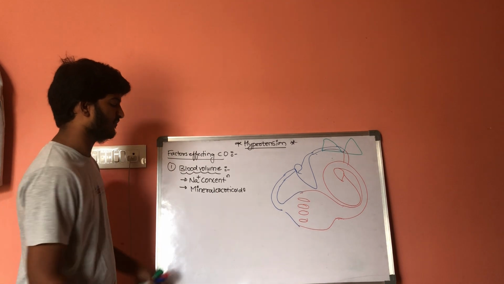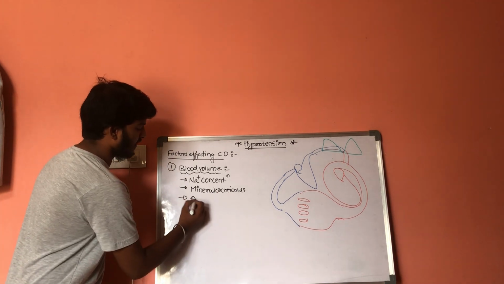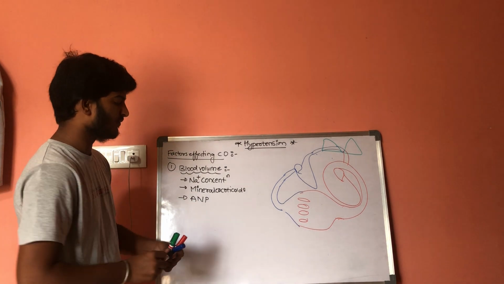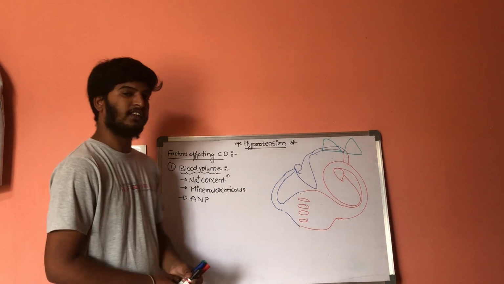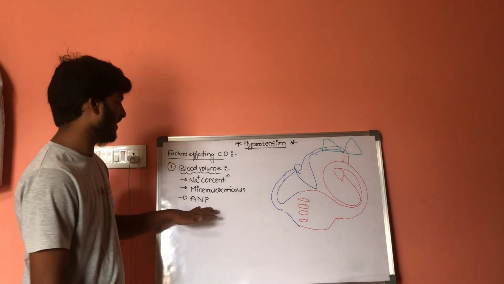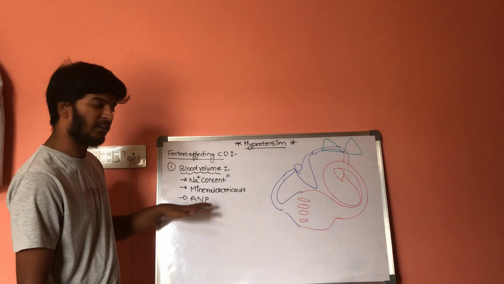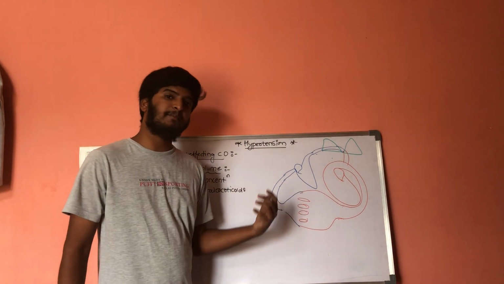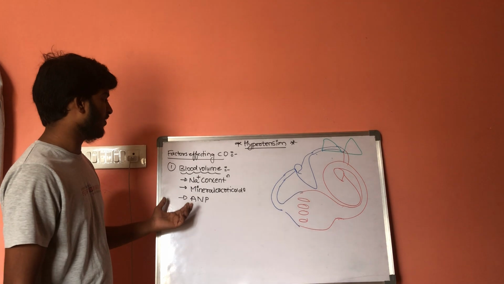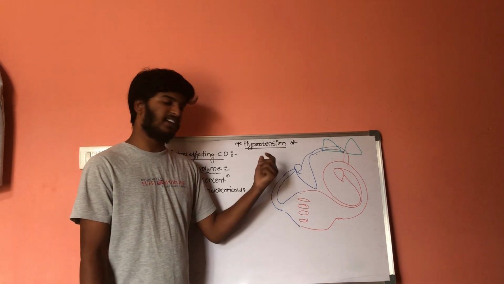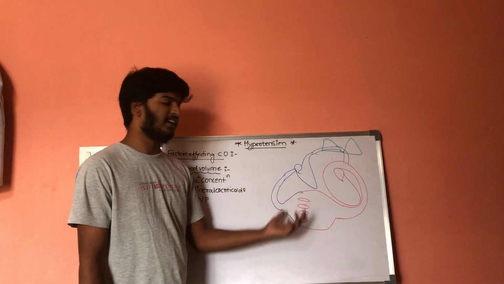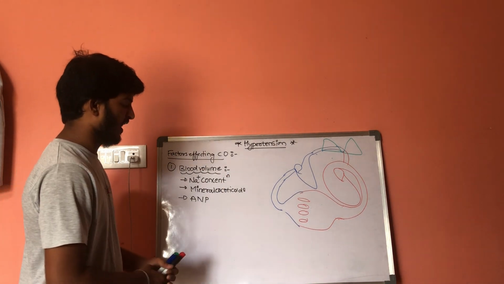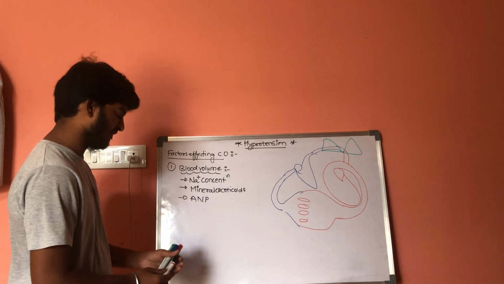And next one is atrial natriuretic peptide. If there is an abnormality within the atrial natriuretic peptide hormone, it increases the blood volume. If there is an increase in the blood volume, it results in an increase in the venous return, an increase in the cardiac output, and an increase in the systemic hypertension. So these are some factors which influence the blood volume. And next one is cardiac factors.